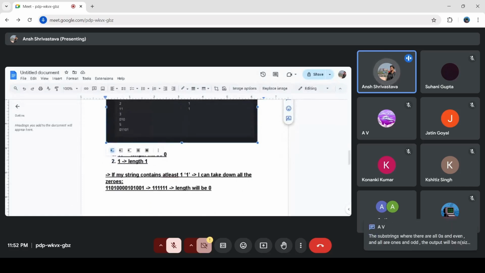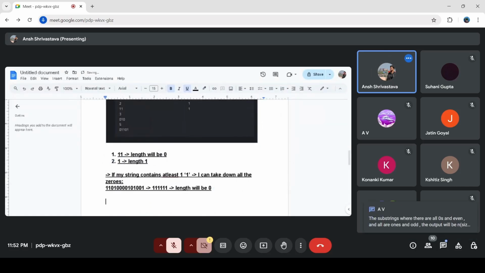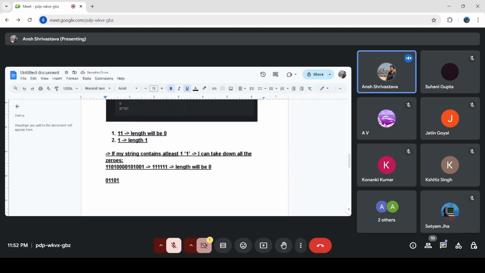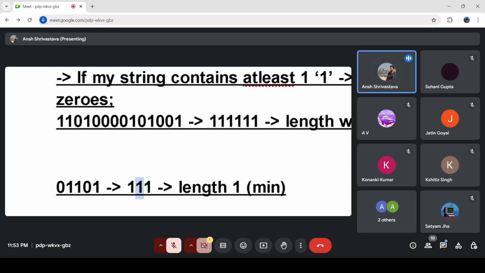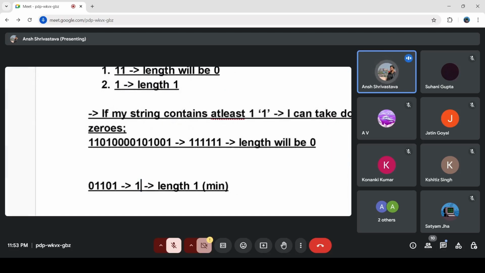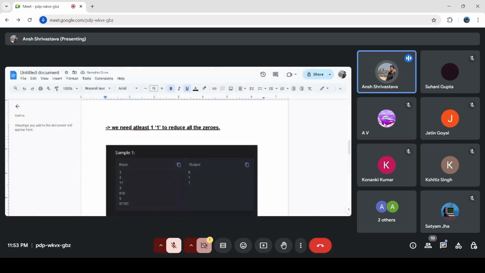I'll just quickly take you to the code. Before that, I'll also explain the third test for more clarity. Let's say we have 0, 1, 1, 0, 1. Now what I told you is if the string contains at least one 1, we have three ones, but we don't care. We need only at least one, right? So we can take down all the zeros, and we are left with this. Now, since the number of ones is odd, the length will surely be 1, the minimum length. And why? Because we can take down this pair. We have an even number of ones here, so we can take down this pair and it will reduce to 1 eventually. So that's all about this problem.